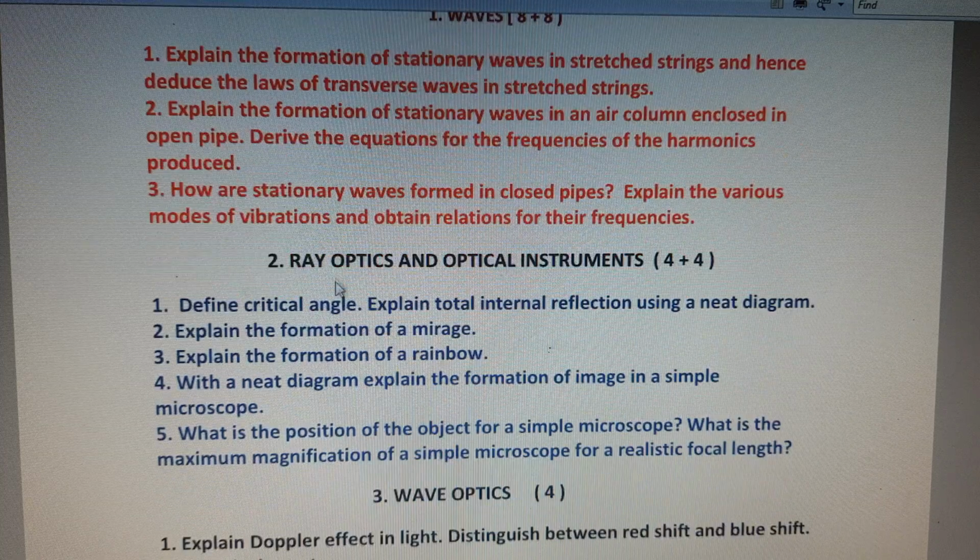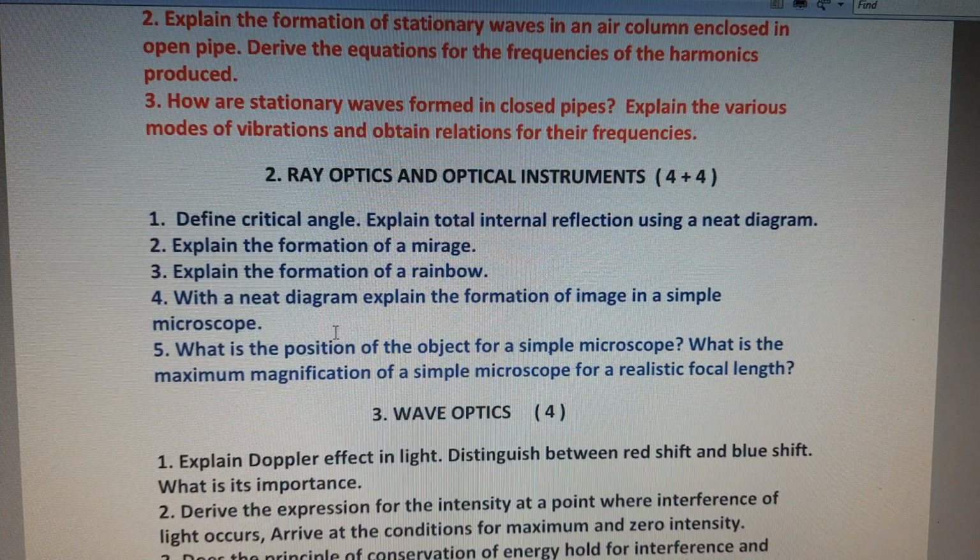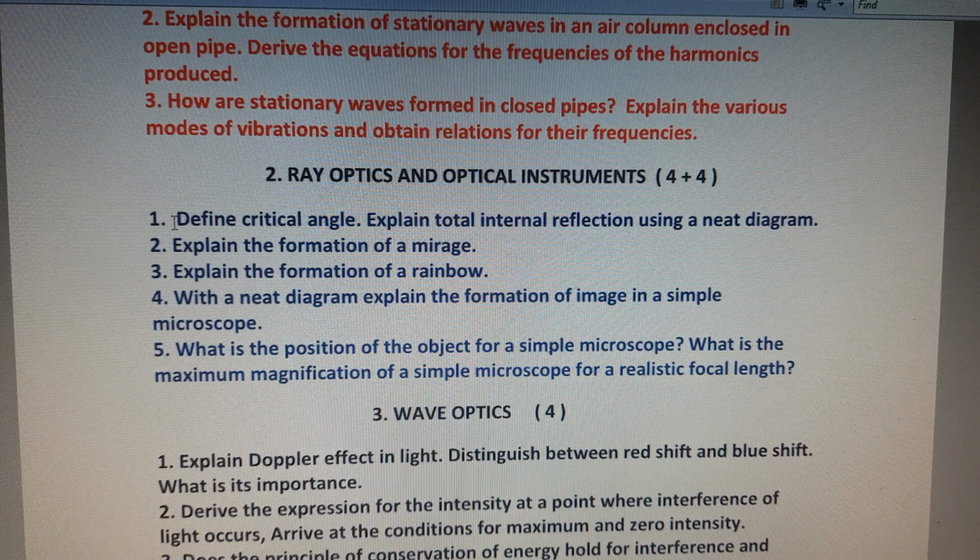And the second chapter is Ray Optics and Optical Instruments. It will have 5 four-marks questions. From the examination point of view, 2 four-marks questions will be asked in Ray Optics and Optical Instruments. The first very important question is: define critical angle, and explain total internal reflection using a neat diagram. And the second 4 marks question is: explain the formation of mirage.